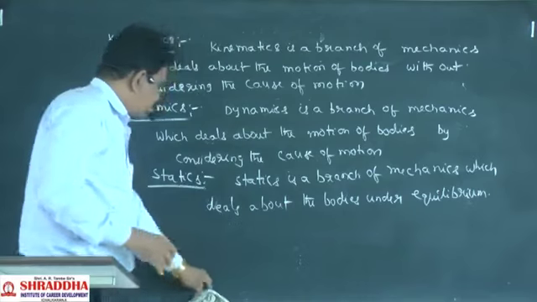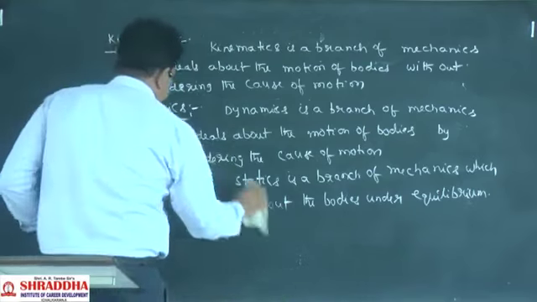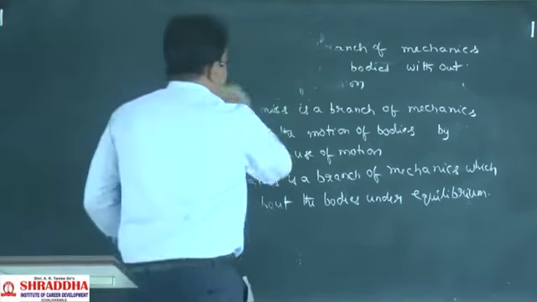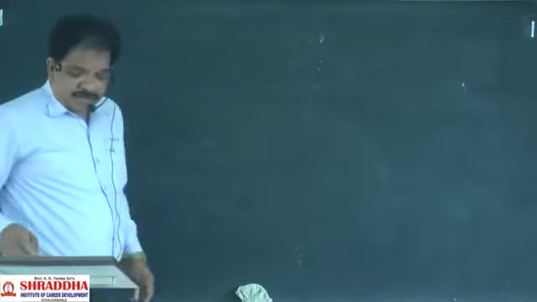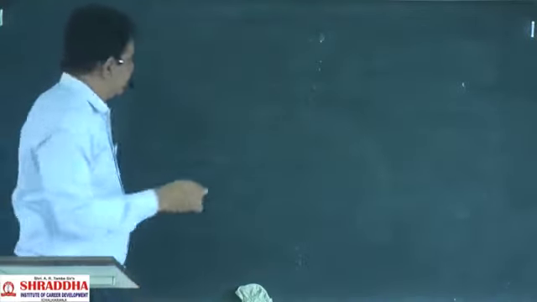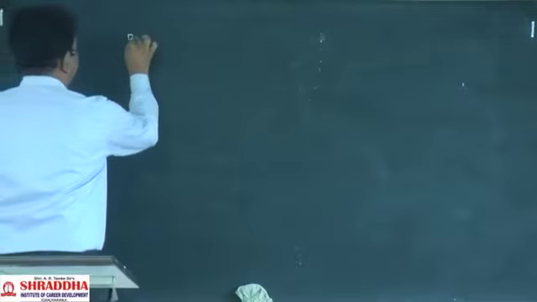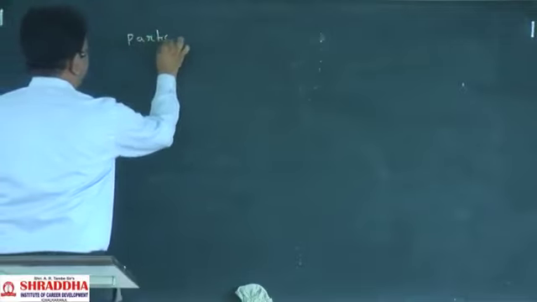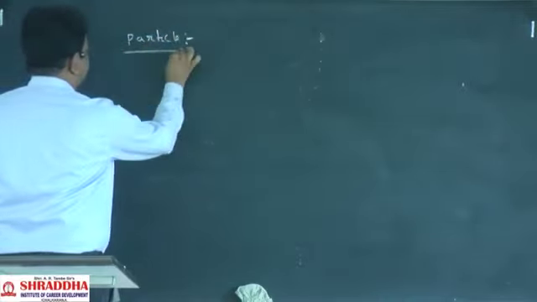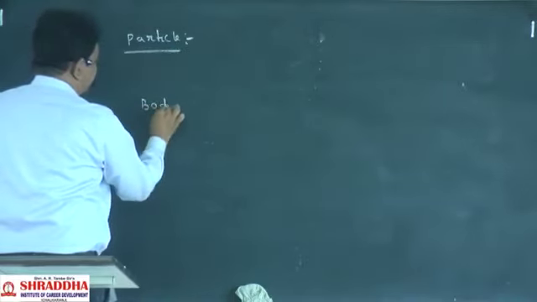Okay. Next, after finishing that, let us see what is meant by a particle. What is meant by a body?